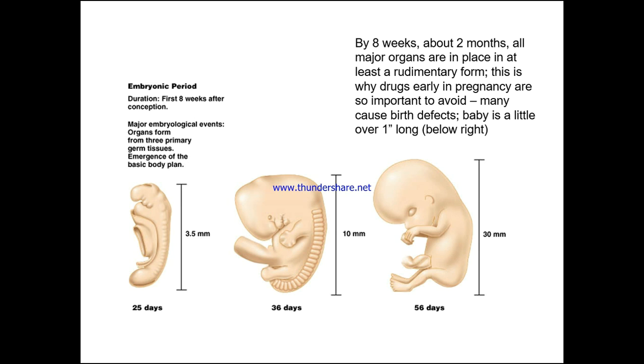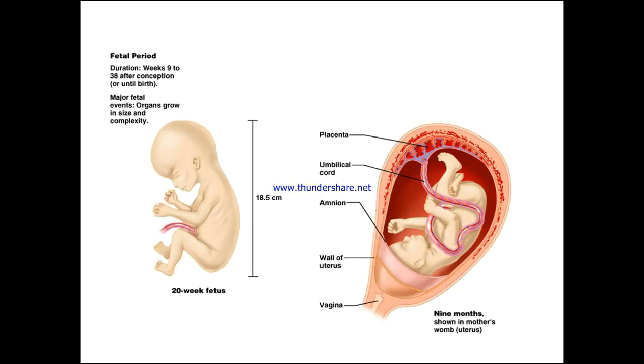It can affect the developing fetus in a great many ways. Drug taking, smoking, excessive alcohol can stunt the growth and can also cause retardation of certain aspects of the growth cycle. So again, we can just see the duration, week 9 to 38 after conception or until birth. Major fetal events: organs have grown in size and complexity.